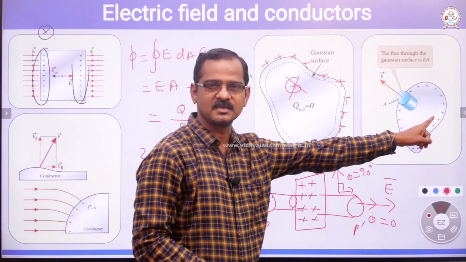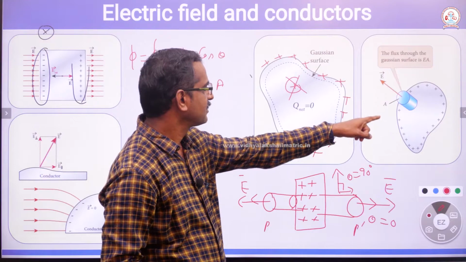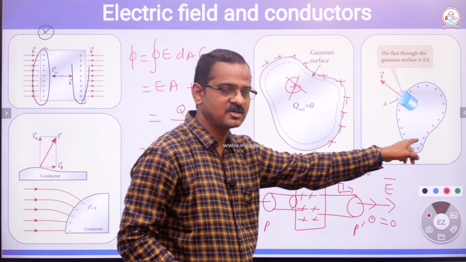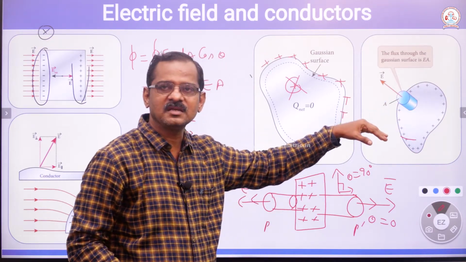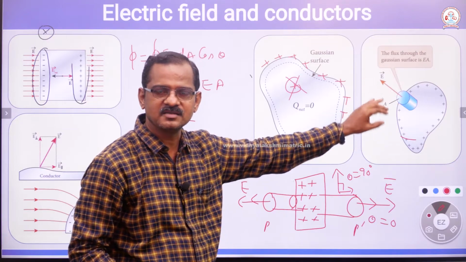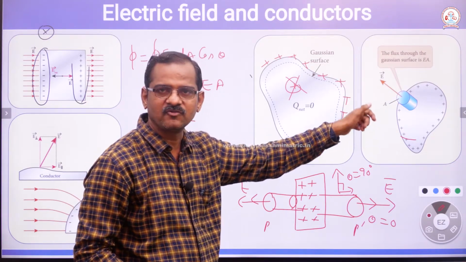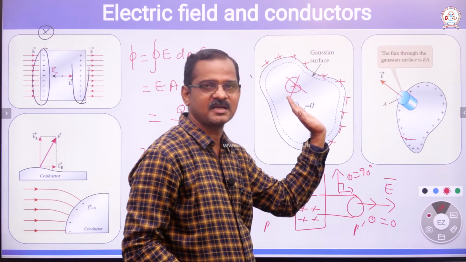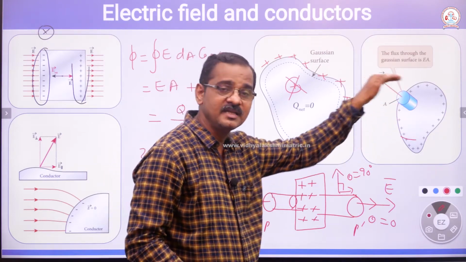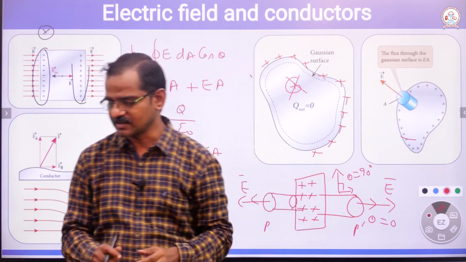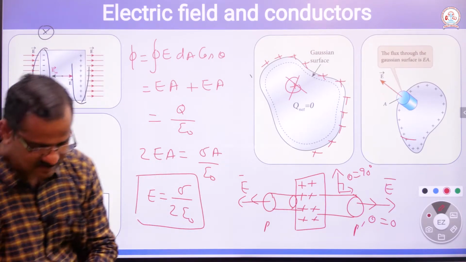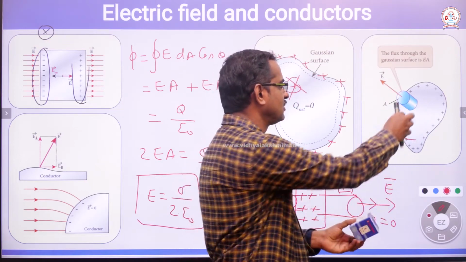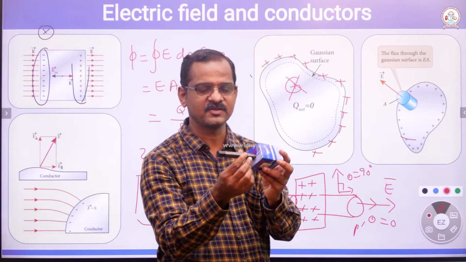Similar to this, we are going to discuss here a conductor where charges are on the surface. We are imagining a Gaussian surface in the form of a cylinder, where a portion of the Gaussian surface is outside the conductor and a portion is inside the conductor. Imagine this is the surface here, and the Gaussian surface is to be imagined like this.